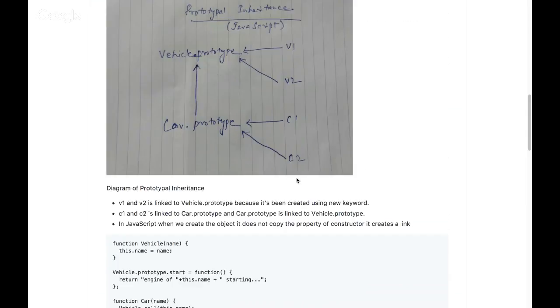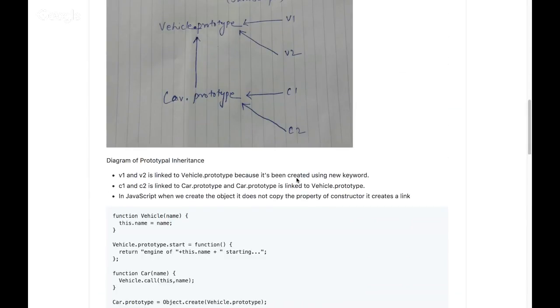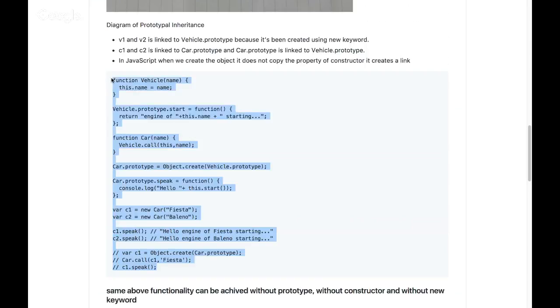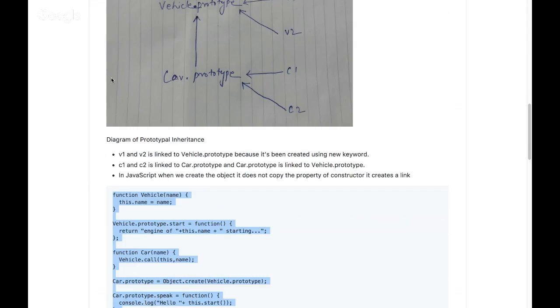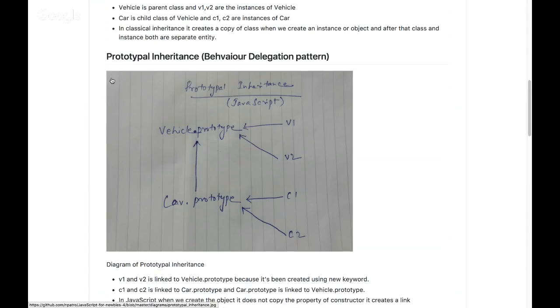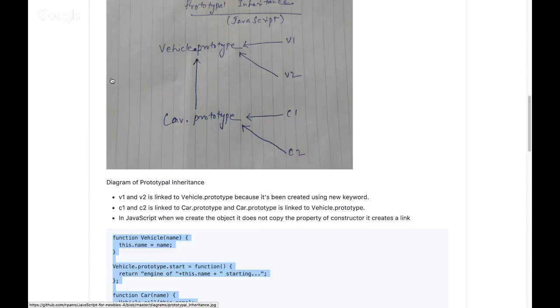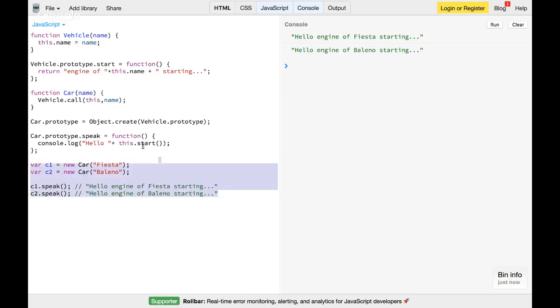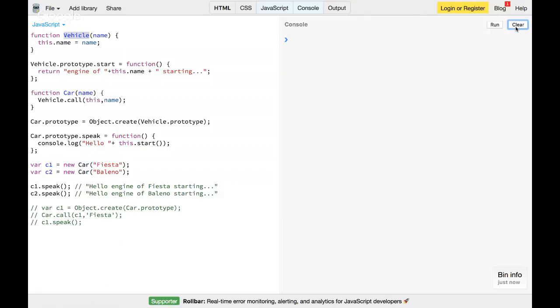Okay, so this is a small example of what I tried to explain as prototypal inheritance. In JavaScript there is a pattern called the behavior delegation pattern. That's actually similar to prototypal inheritance. Let's say I put this example over here. Again, I'll explain in a regular object-oriented way.